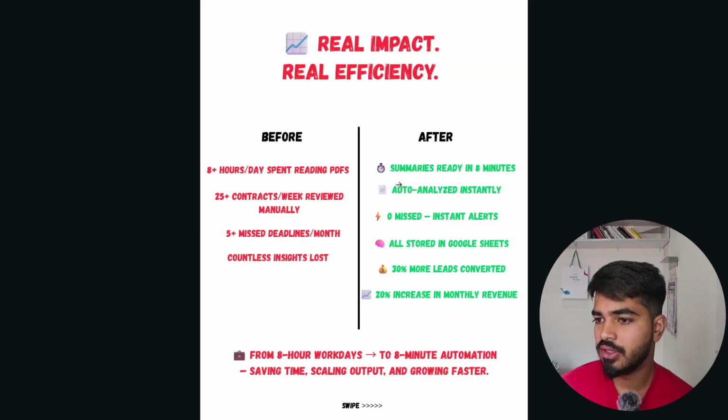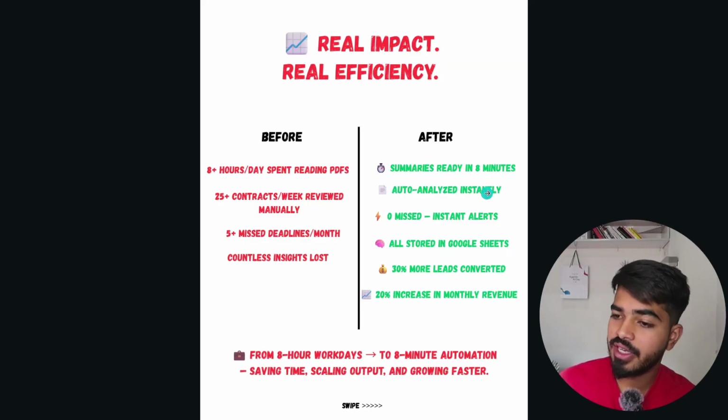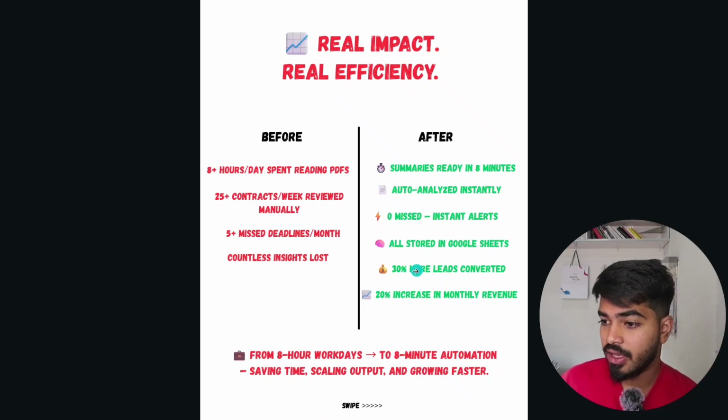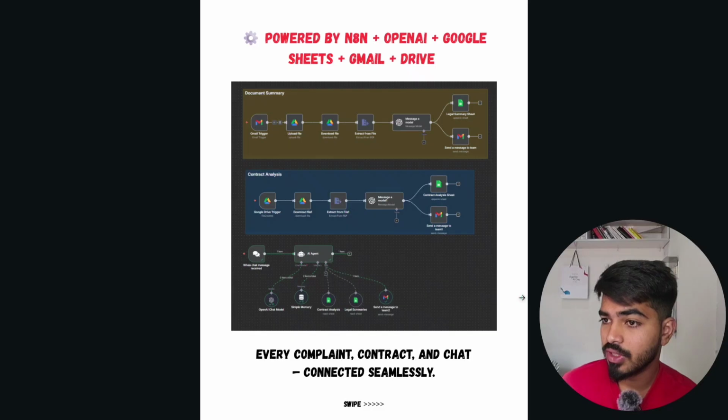So what is the result of this? Instead of wasting 8 hours, everything will be done within 8 minutes. 25 plus contracts a week reviewed manually, everything is now auto analyzed instantly. There used to be missed deadlines, but now there will be zero missed deadlines. This results in 30% more lead conversion and a 20% increase in the monthly revenue. So this is the basic workflow, which I'll dig into deeper in the later part.